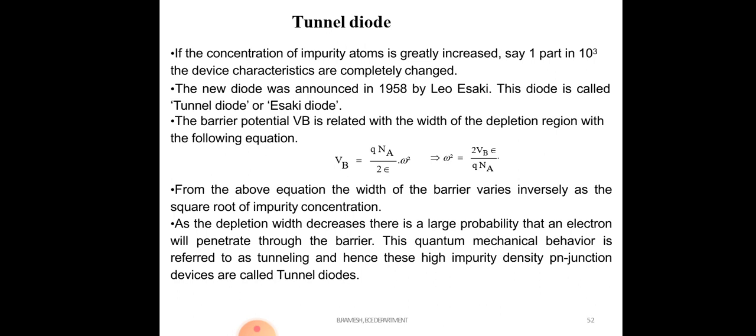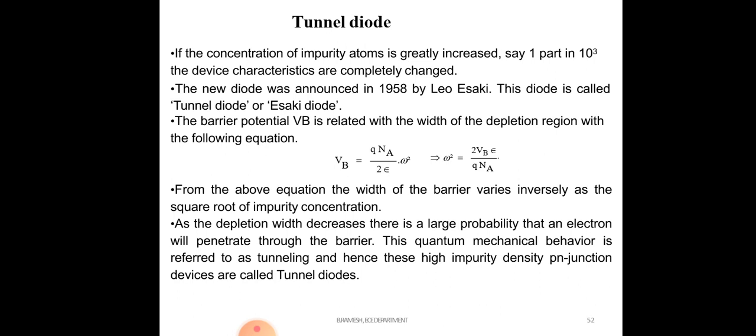If the concentration of impurity atoms is greatly increased, say 1:10^3, here 1 is the doping element and 10^3 is the semiconductor. When you see a lightly doped diode, it is 1:10^9, meaning in the semiconductor we are adding 1 doping atom. For a Zener diode the doping ratio is 1:10^6.